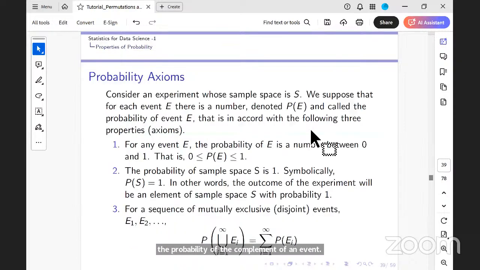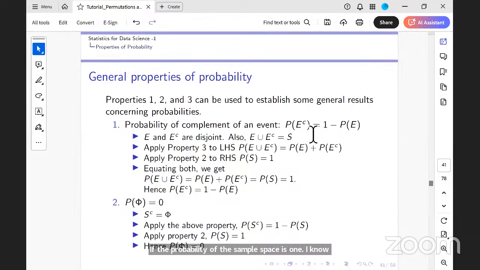If the probability of the sample space is 1, and I know that E union E complement is the sample space, I can get the probability of the sample space. E union E complement is the sum of probabilities because E and E complement are disjoint. Axiom 3 says the probability of the union is the sum of the probabilities. To get that, the probability of a complement is 1 minus the probability. And similarly, the probability of a null set is equal to 0.